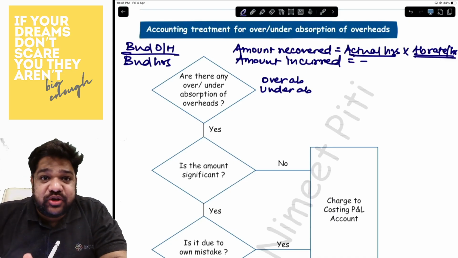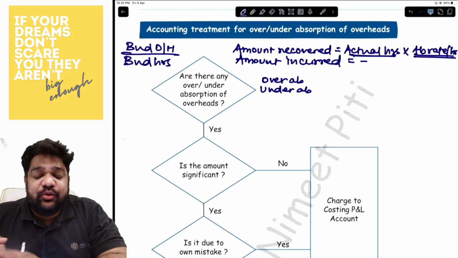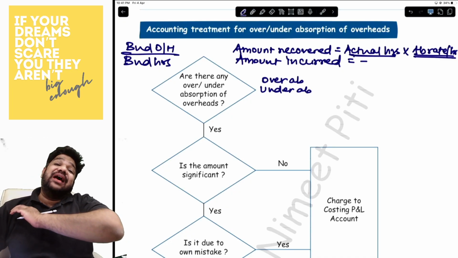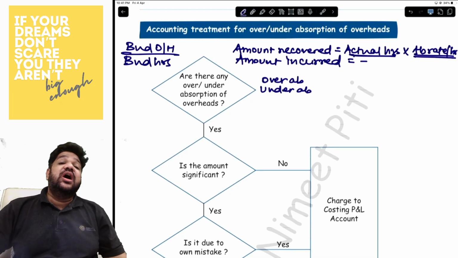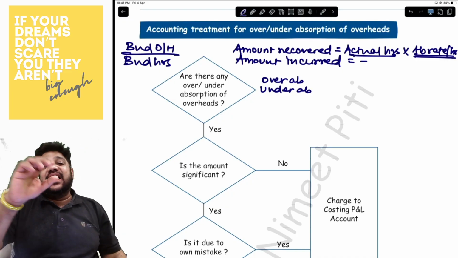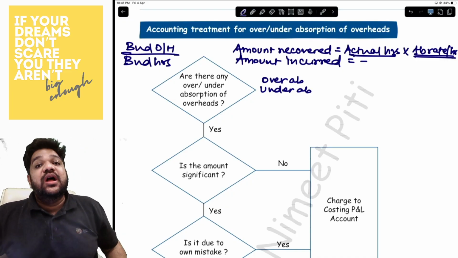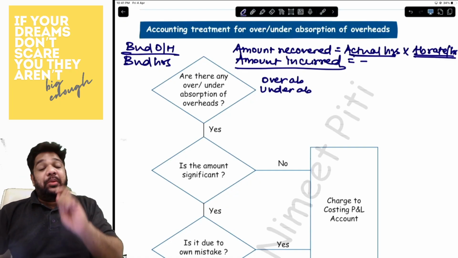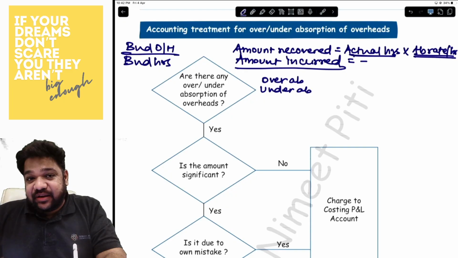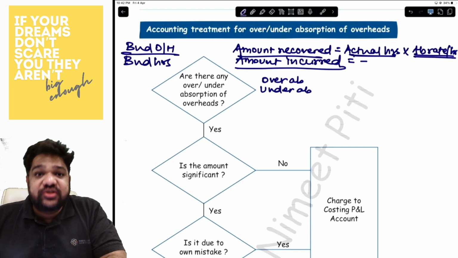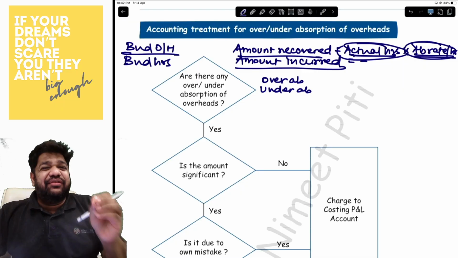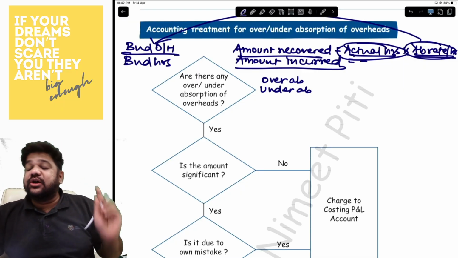Acha. In the amount incurred, they may sometimes tell you that there was some obsolete stores written off, some amount paid as per court's order, some award, some abnormal items. You will have to reduce all of those abnormal items because those are technically not overheads, as they are not in the regular course of business. Are we understanding? So the amount incurred is what you will have to be careful about. You will have to reduce all of the abnormal items. As far as the amount recovered goes, it is basically, as I said, actual hours into absorption rate. They will give you the absorption rate. In case they don't, this is how you'll get it.